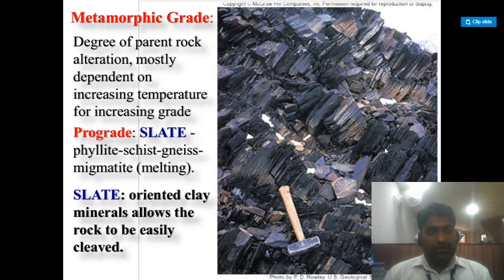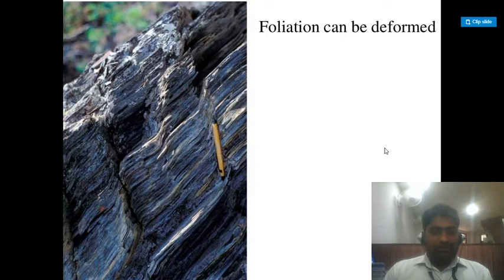The degree of parent rock alteration mostly depends on increasing temperature for increasing grade. Prograde: slate, phyllite, schist, gneiss, migmatite, melting. Slate's oriented clay minerals allow the rock to be easily cleaved. Such mountains are very easily witnessed in the area of Uttarakhand, which contains slate rocks.